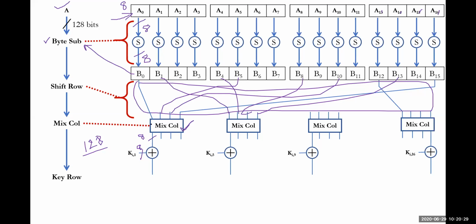Whatever the first byte available at this particular mix column will be exclusive ORed with the subkey being taken into consideration, and the output will be called C0. Here also there is an exclusive OR, and that is C1, with one more key.